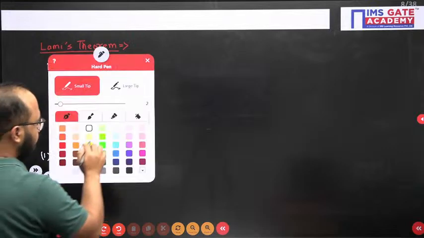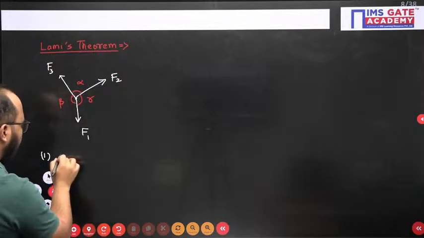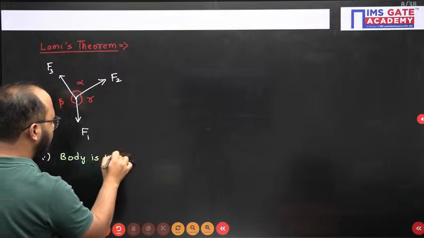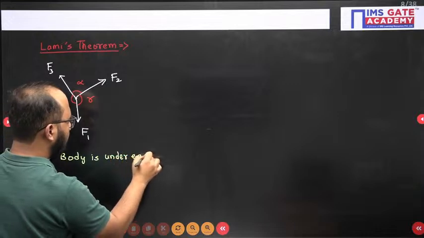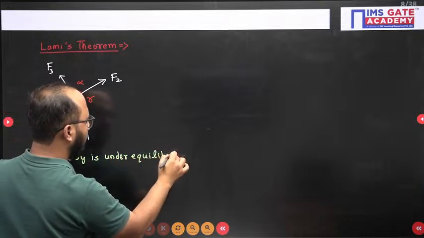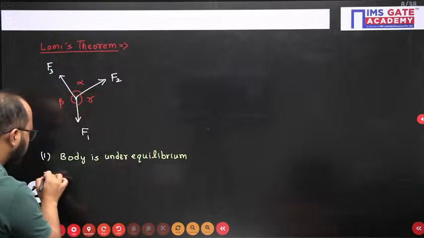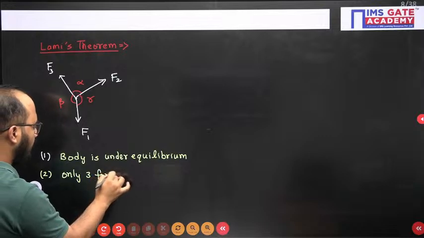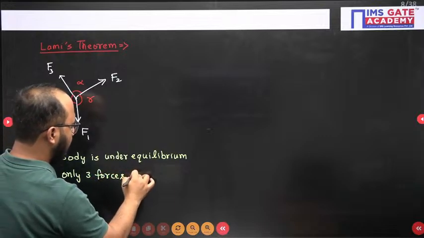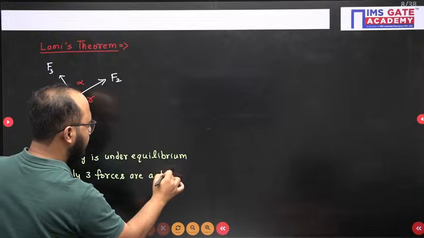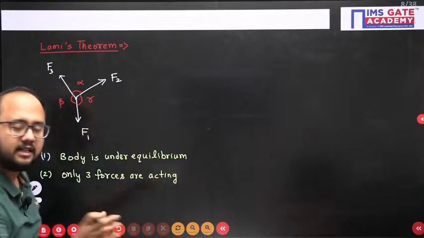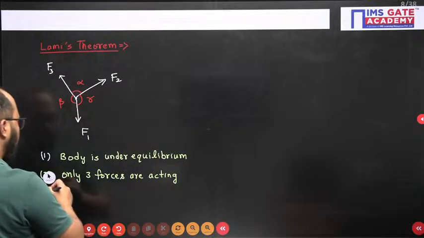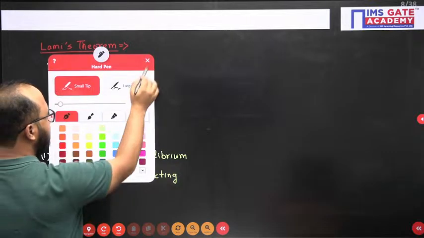See, condition number 1, first of all, body should be in equilibrium. Body is under equilibrium condition. Okay, and only 3 forces should be acting. Only 3 forces are acting. So if these 2 conditions are satisfied, then I can directly apply Lami's theorem relation, which is actually the sine rule we are having.